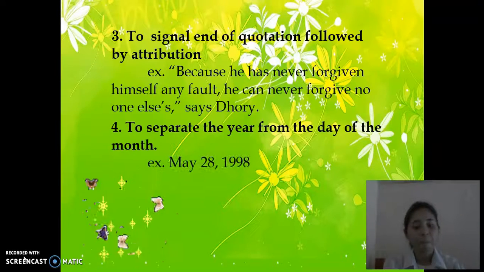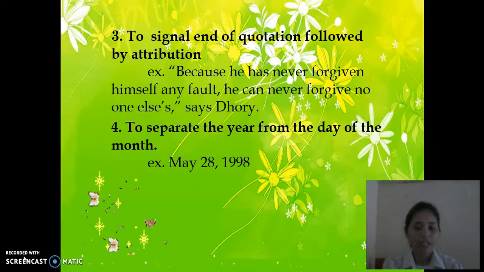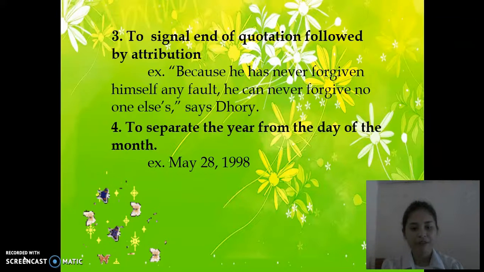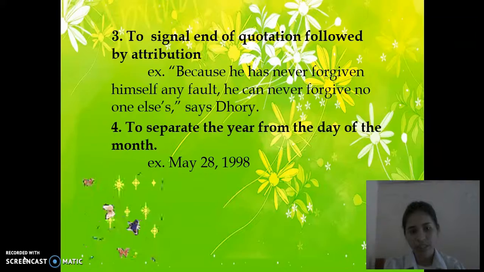Next is to separate the year from the day of the month. For example, May 28, 1998. So you can see here that the comma is put after the day of the month, which is 28.